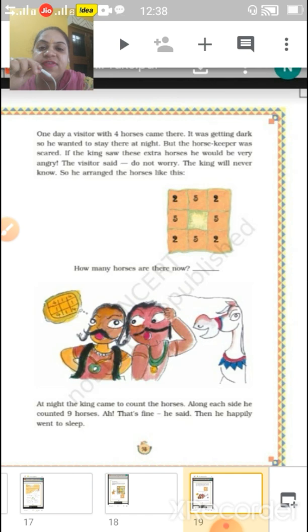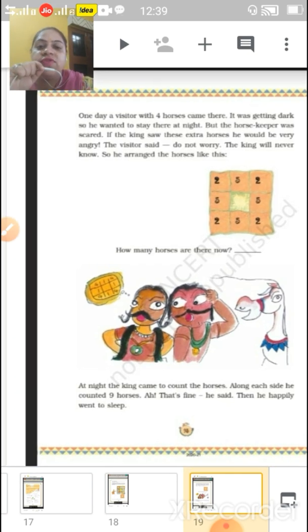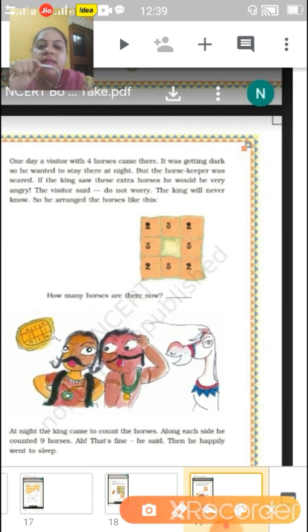One day a visitor with 4 horses came there. Now it was getting dark. He wanted to stay there at night, but the horse keeper was scared. If the king saw these extra horses, he would be very angry. Here the visitor was there, and his 4 horses came in the dark.